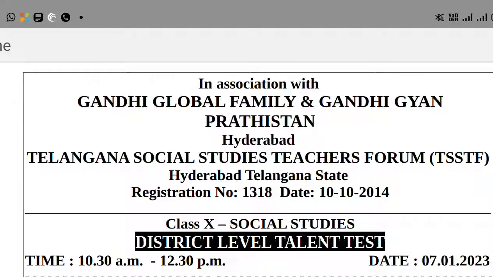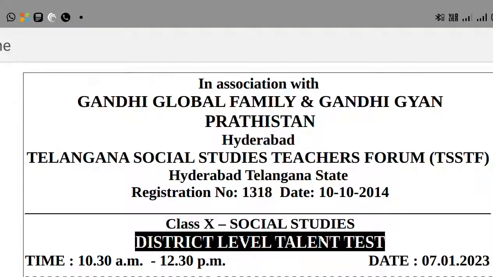Okay, my dear students and competitive exam aspirants, this is about a talent test regarding social studies conducted through Gandhi Global Family and Gandhi Gyan Pratishthan, Hyderabad. This is a social talent test held on 7/1/2023. These questions are very useful for coming exams. Whether you are preparing for trained graduate teacher, postgraduate teacher, or general studies paper, I think it is very useful for all competitive exam aspirants.